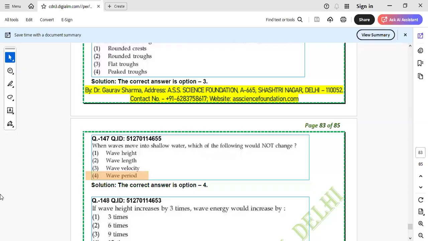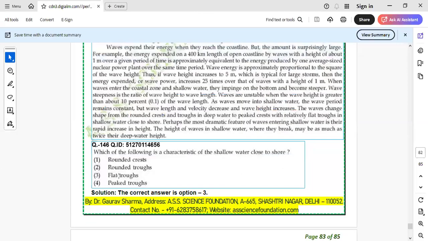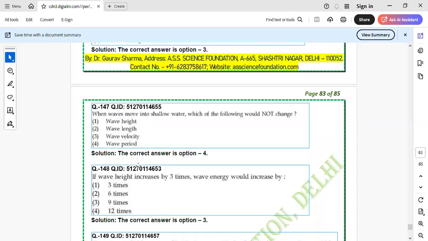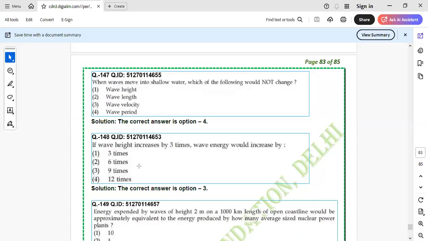Next question is very easy, and the hint is given in the passage itself. You need not do a lot of magic. As you can see here, wave energy is approximately proportional to the square of the wave height. Thus, if the wave height is 5 meters, which is typical for a large storm, then the energy expended or wave power is 25 times that of a wave of height 1 meter. Either you could have done it with this hint, or you can simply apply the formula for wave power.